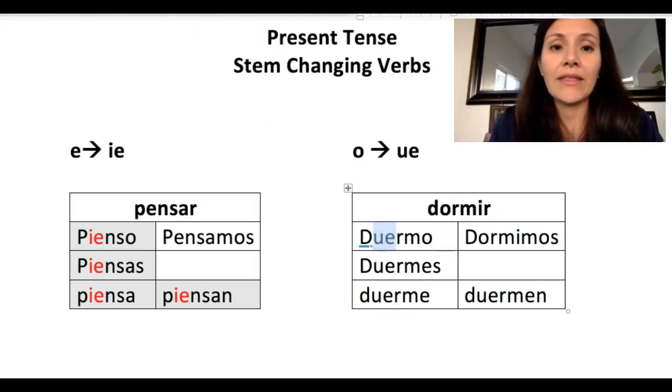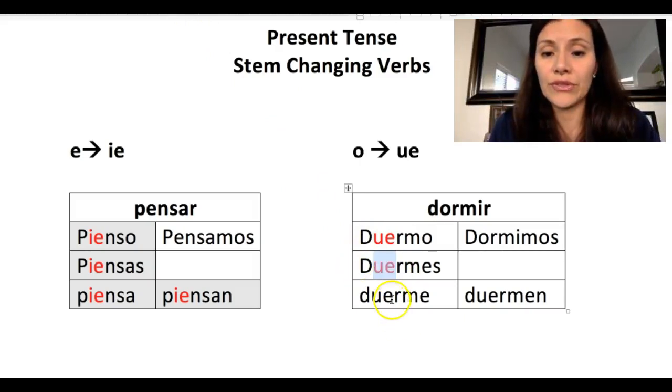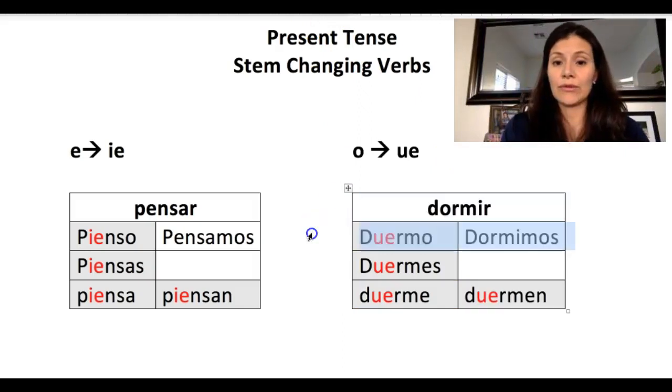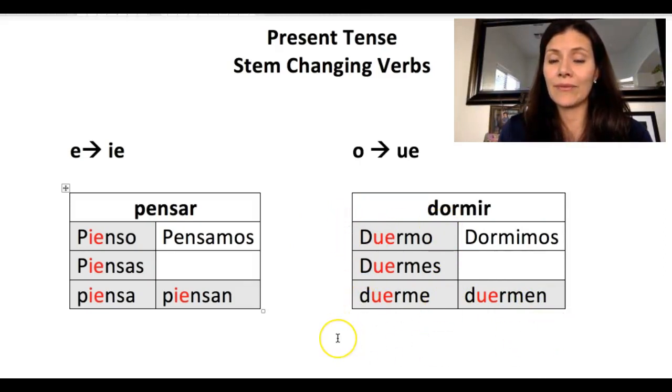You are seeing that same change inside the boot. It is not undergoing that change outside of that boot. Like I said, the boot is in all forms except the nosotros. Hopefully you can see on your screen the shape of the boot in the way that I write out the verbs.